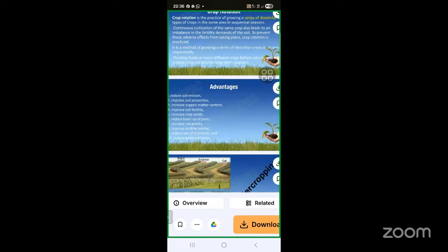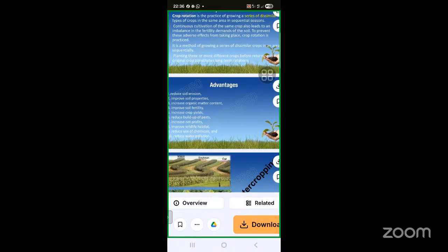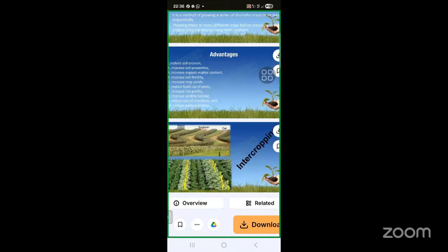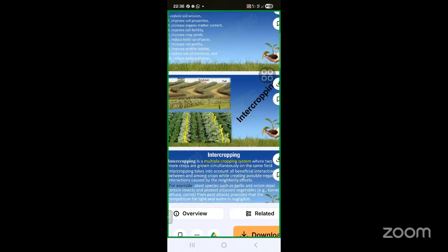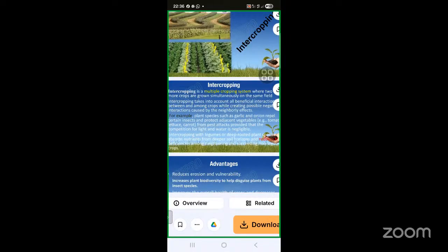The advantages: reduced soil erosion, improved soil properties, increased organic matter content, improved soil fertility, increased crop yields, reduced buildup of pests, increased net profits, improved wildlife habitat, reduced use of chemicals, and reduced water pollution. So this is a very important part. And intercropping is also very important, which maintains a zigzag process by which different types of crops can be produced at the same time.